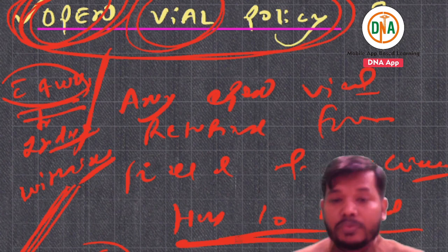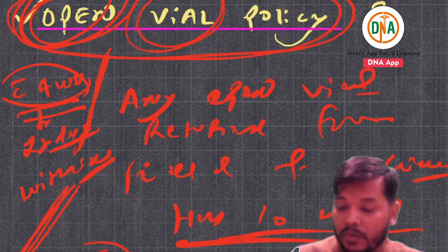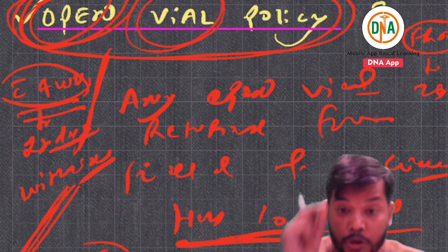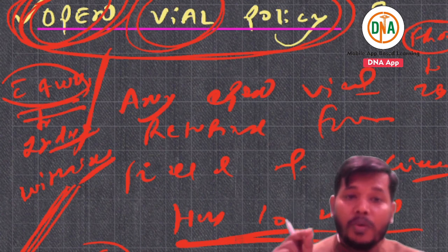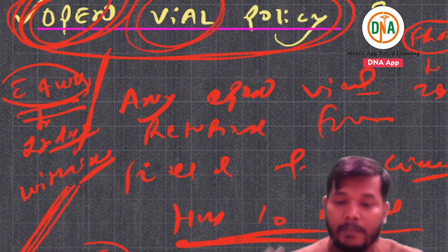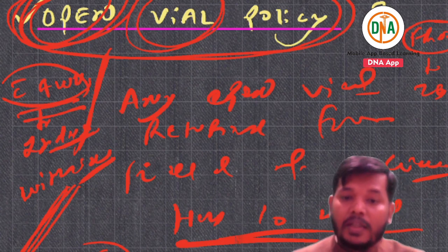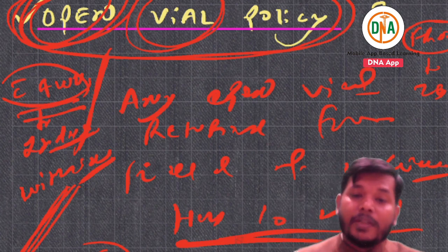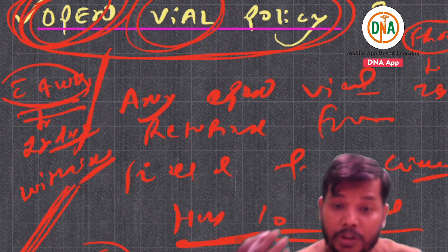This is basically the open vial policy. The only conditions are three: the vaccine should not be frozen, the expiry date is not crossed, and VVM is in usable condition.